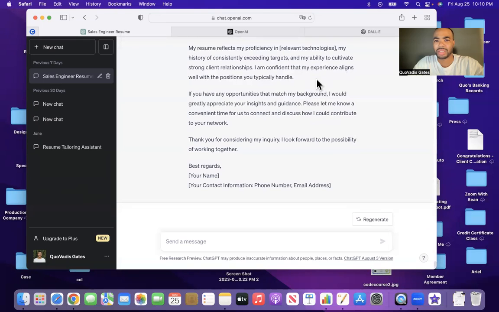I am confident that my experience aligns well with the positions you typically handle. If you have any opportunities that match my background, I would greatly appreciate your insights and guidance. Please let me know a convenient time for us to connect and discuss how I could contribute to your network. Thank you for considering my inquiry. I look forward to the possibility of working together. Best regards, my name and my contact information."